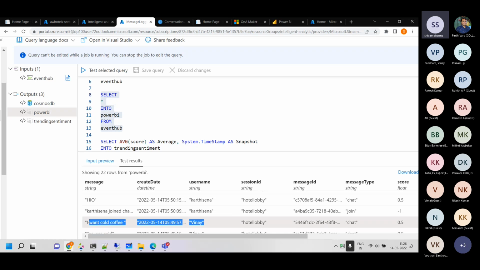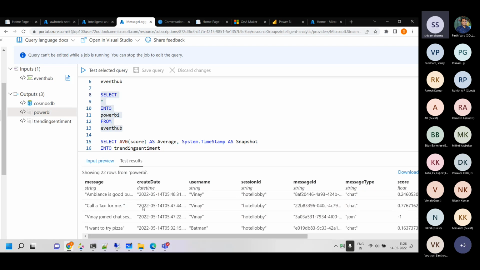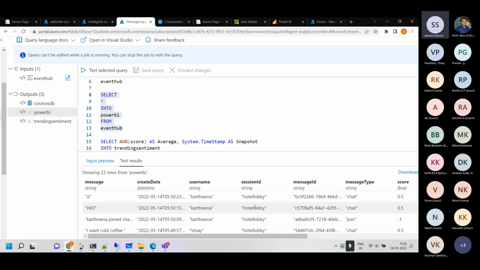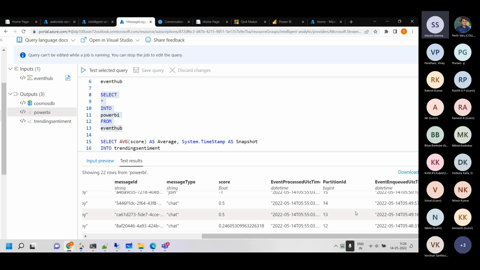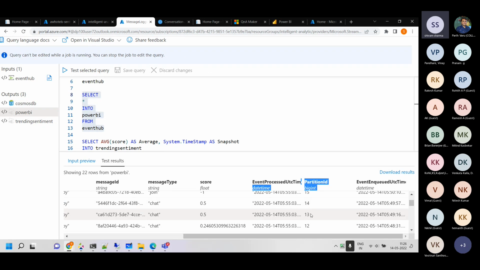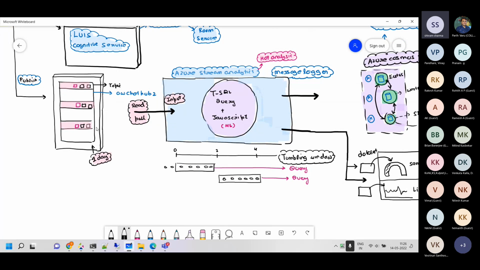Okay, so Vinay is asking for "I want a coffee," and I can see that's me. Batman is writing that, right, like this. So now, which partition ID are we reading from? It's 13. 13 is basically this one. It should be reading from the 13th partition here.